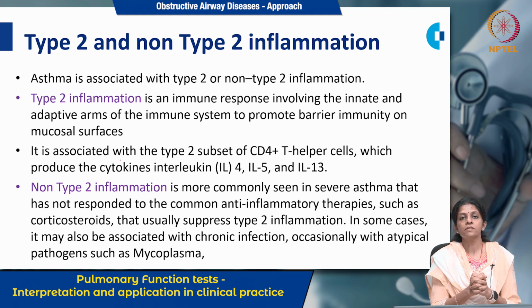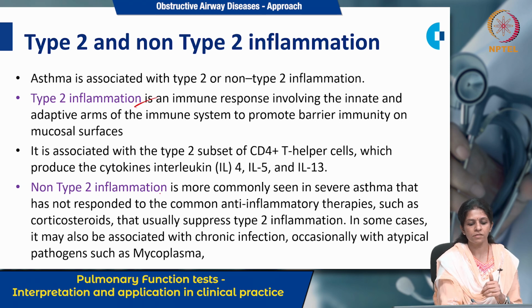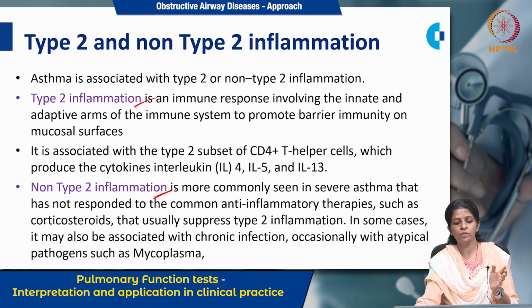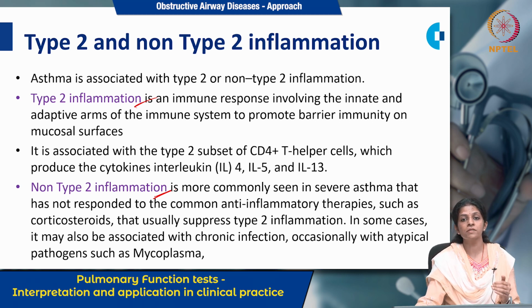In this inflammation, there are two types, that is type 2 and non-type 2 inflammation. So what is this type 2 inflammation and this non-type 2 inflammation? See, this type 2 inflammation is innate and adaptive, that is, it is inside with the immune system. It causes changes and causes the bronchoconstriction. Why is the name given as type 2? Because it is associated with the type 2 subset of the CD4 helper T cell, which in turn produces interleukin 4, 5 and 13.